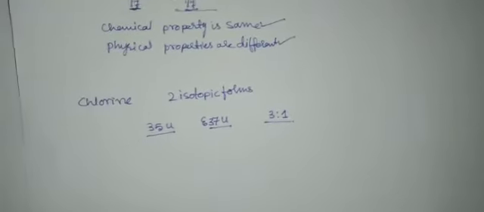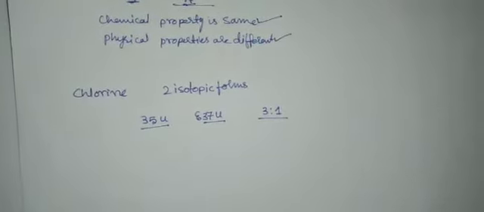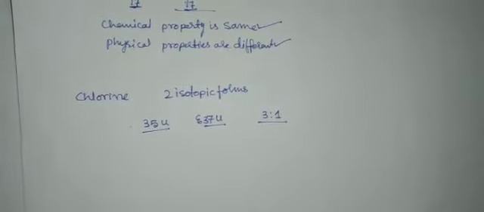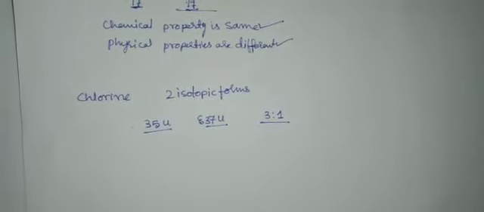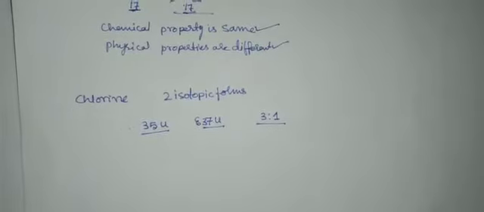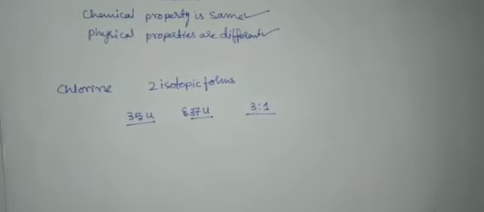So you know that, students, the mass of an atom of any natural element is taken as the average mass of all the naturally occurring atoms of the element.